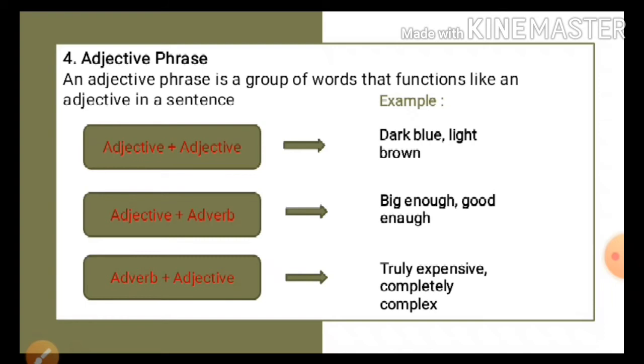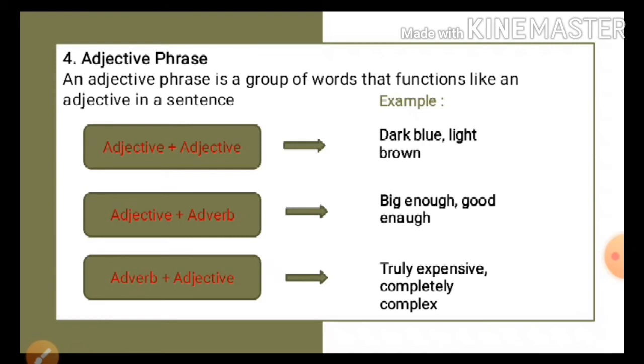A noun here can be an object, a place, a person, an idea, and so on. So an adjective phrase is a group of words that functions or acts like an adjective in a sentence. Okay, here I have written down the patterns of the adjective phrase. You can use these patterns to identify an adjective phrase in a sentence.